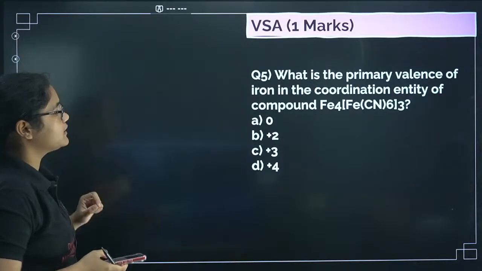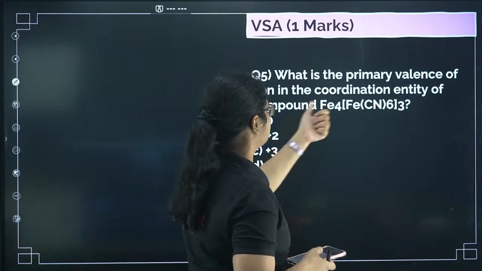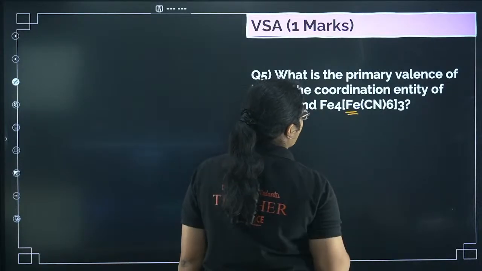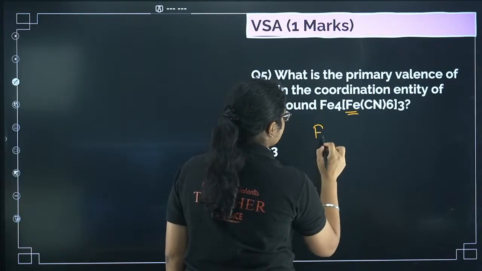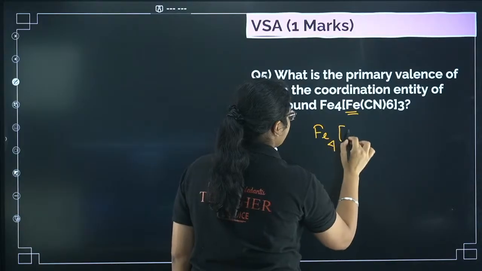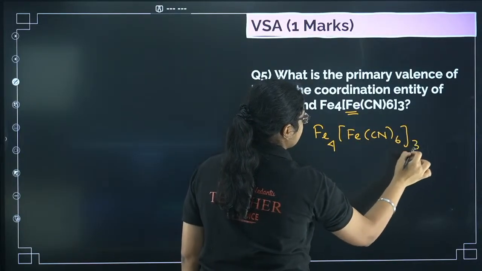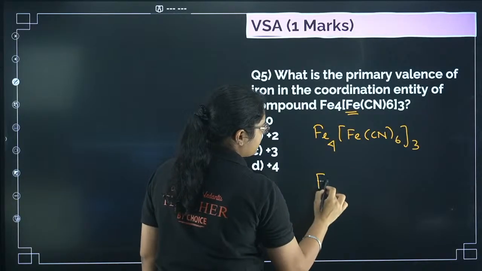Next, what is the primary valency of iron in the coordination entity of the given compound? Primary valency means you have to calculate the oxidation number here. So the compound given is Fe4[Fe(CN)6]3. Now see, how would this compound have been generated?